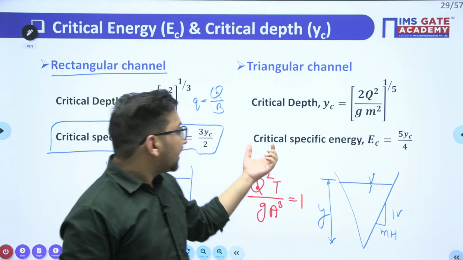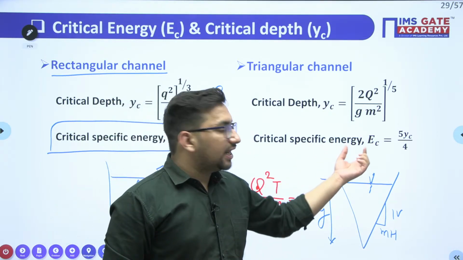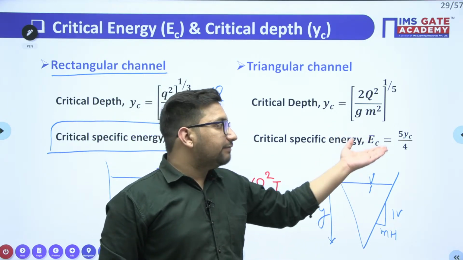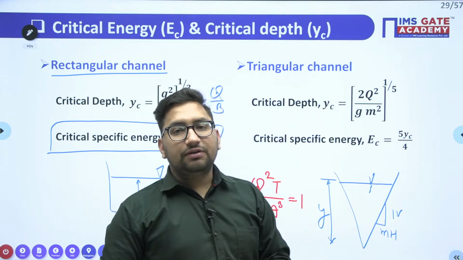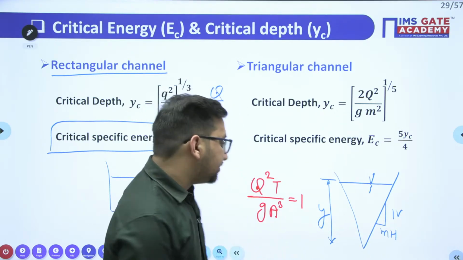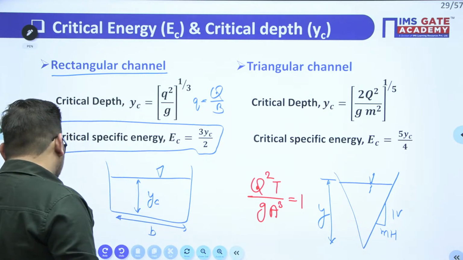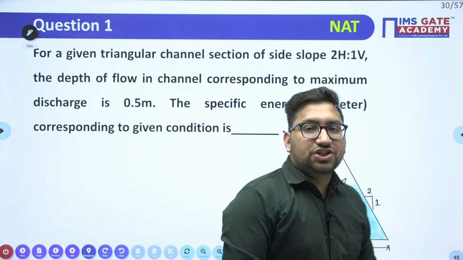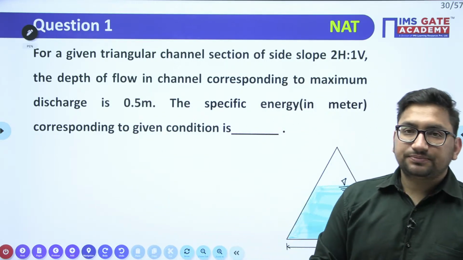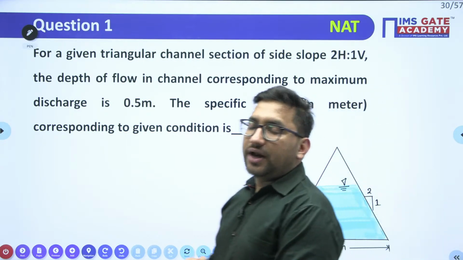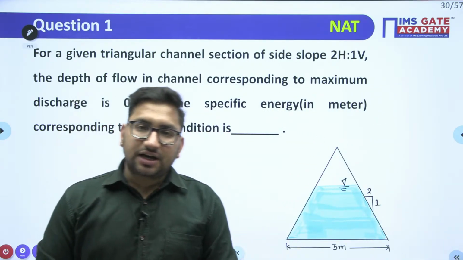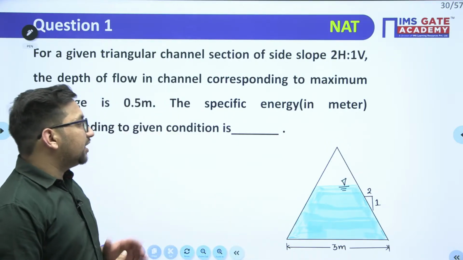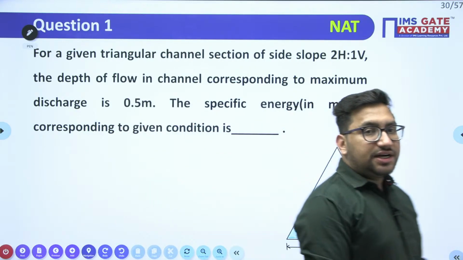Clear? Second, critical specific energy will be 1.25 times, or 5 by 4 times, your Yc. So these are the direct results which you can remember. Now based on this discussion, try to solve these questions. This is related to channel transition and critical flow conditions, so you will definitely get one question from this topic. Read the question and try to find out.